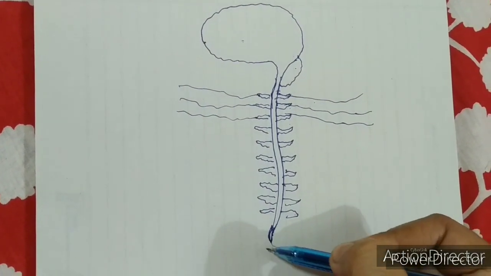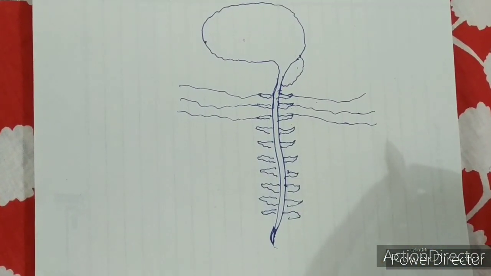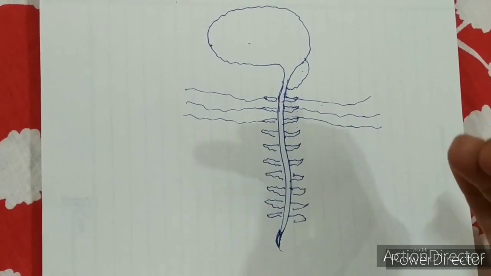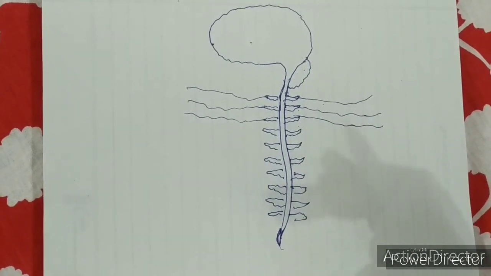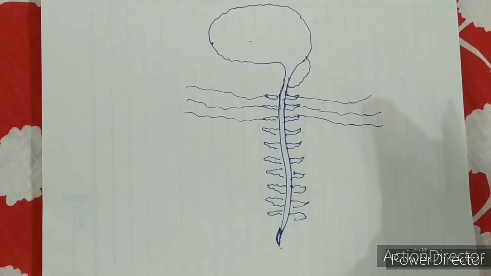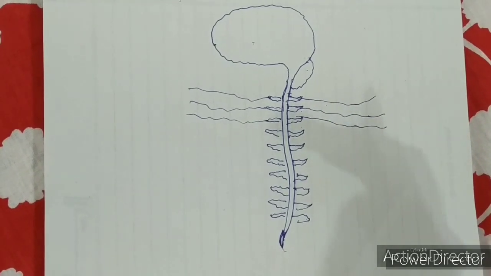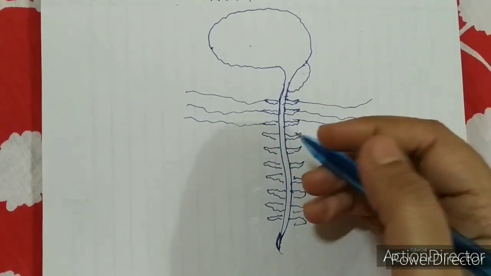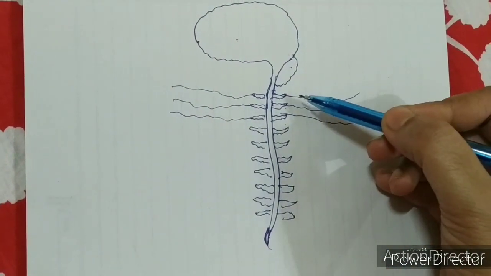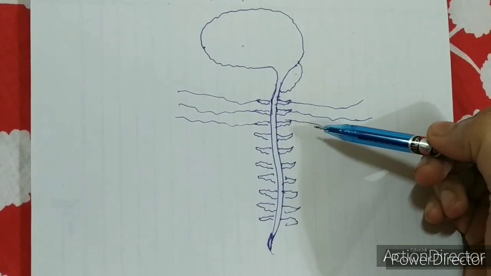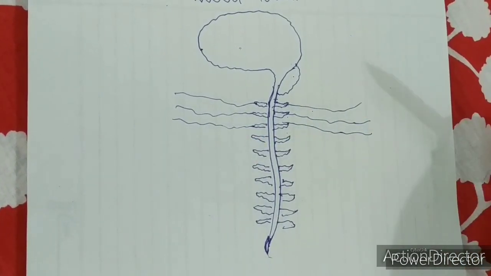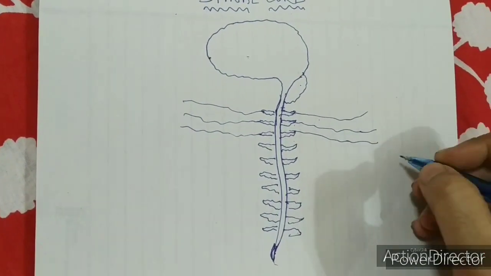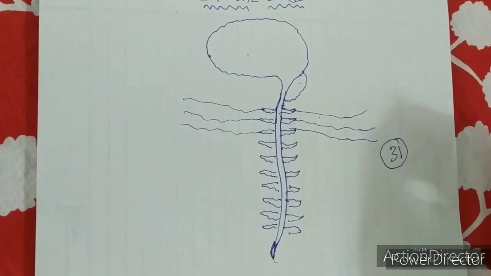So this is called the coccyx bone, and from this coccyx bone in our ancestors the tail arose. But gradually the formation of the tail diminished during the course of evolution, as there is no use of a tail, so we don't get a tail. Now next, coming to our topic: as we were discussing, there are 31 segments, and each segment gives rise to a pair of spinal nerves. So there are 31 spinal nerves, remember.